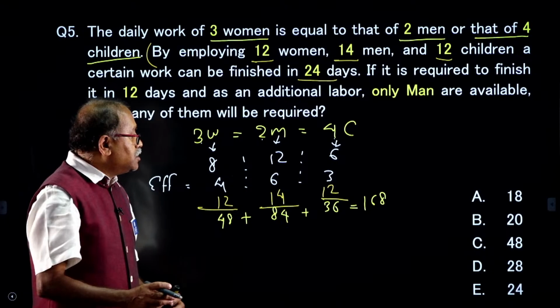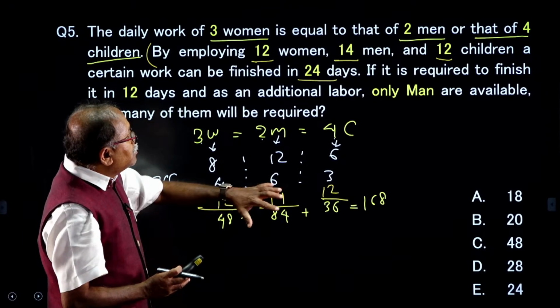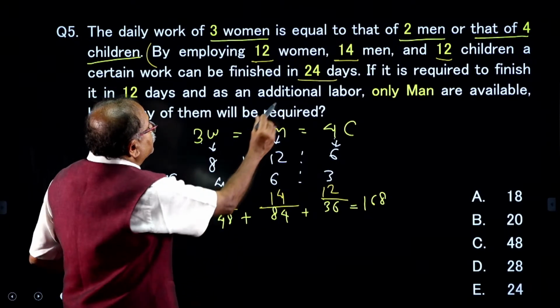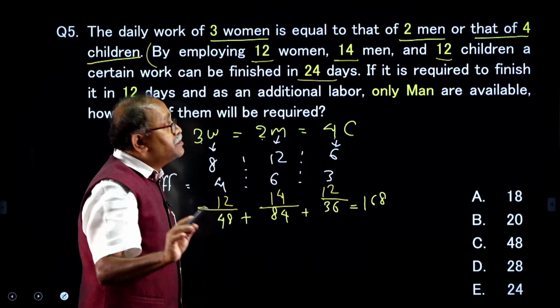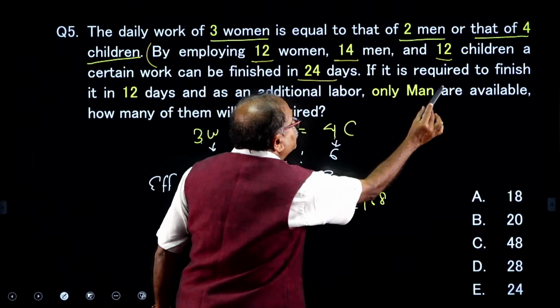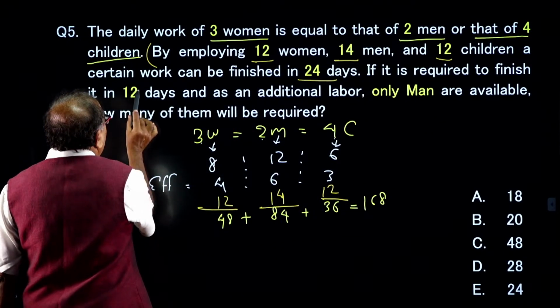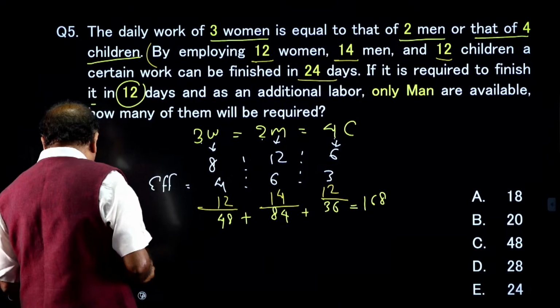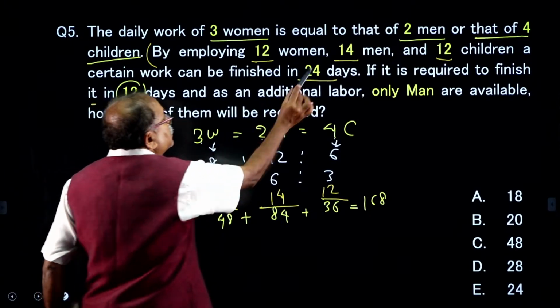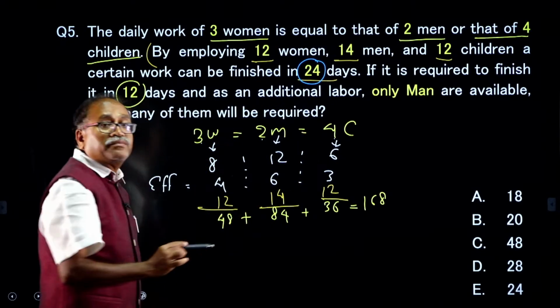That means the total efficiency is 168, and they complete the work in 24 days. Now, if it is required to finish it in 12 days, previously it was in 24 days.